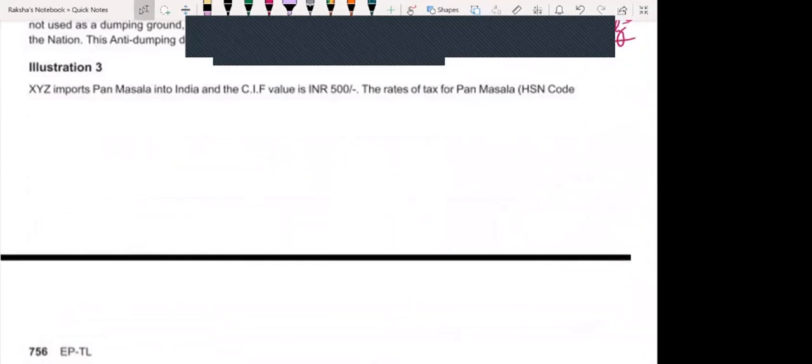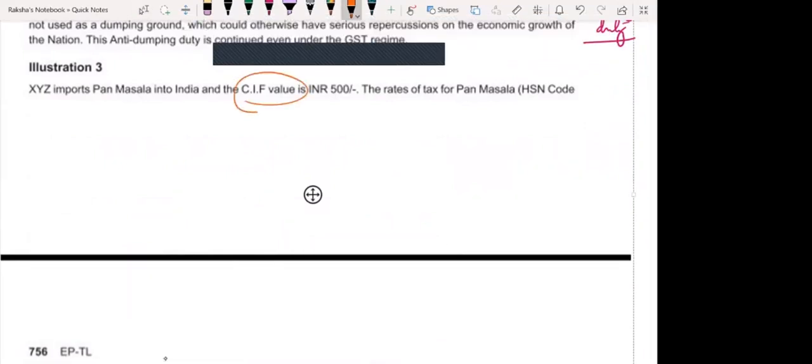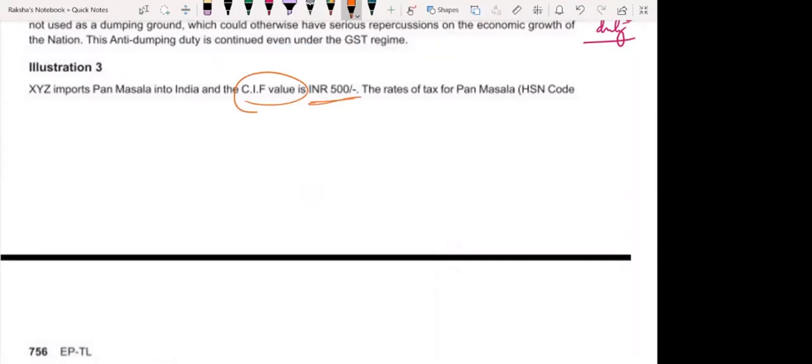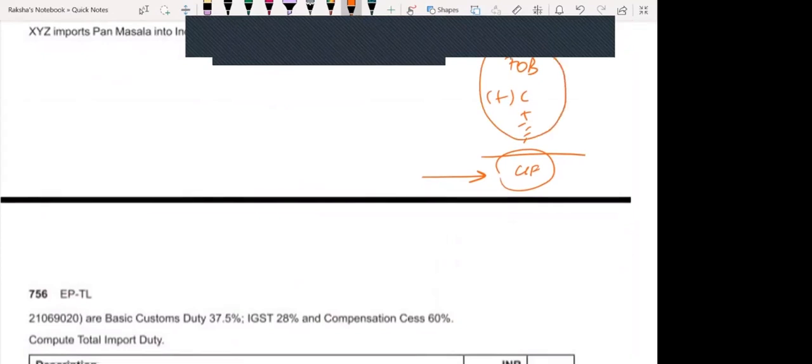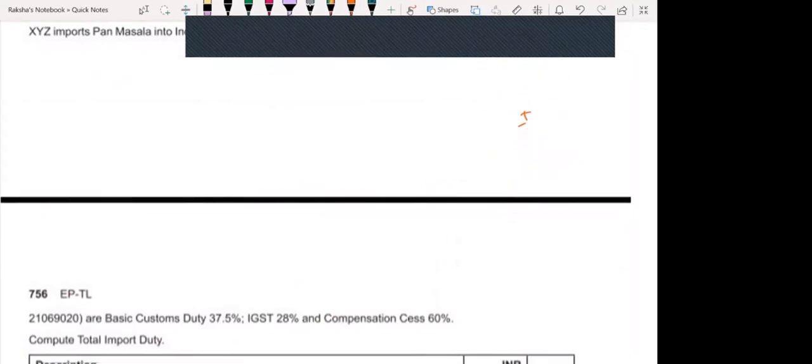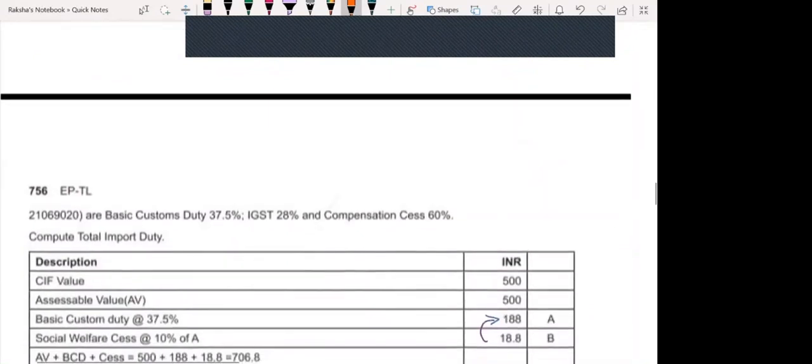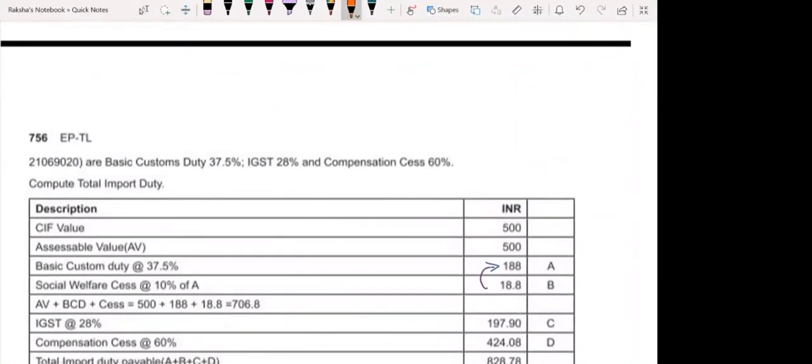Illustration 3. XYZ imports pan masala into India and the CIF value is given directly. So you don't have to do anything. Otherwise, it would be FOB plus cost, insurance, freight, and then you would get the CIF value. Here they are already giving you, so you don't have to do all this process. Tax rates are: basic customs duty for pan masala is 37.5%, IGST 28%, compensation cess at 60%.